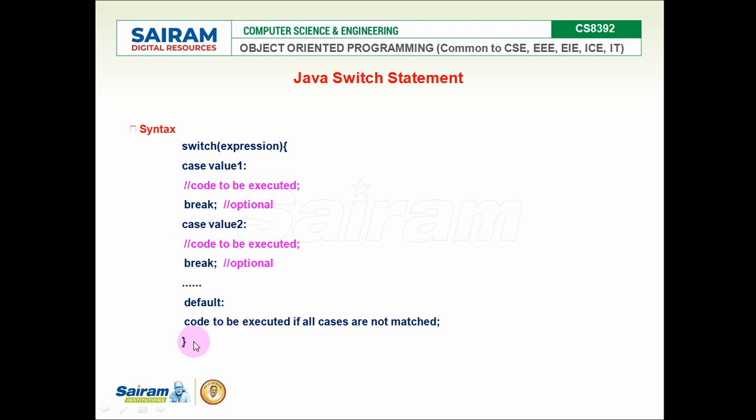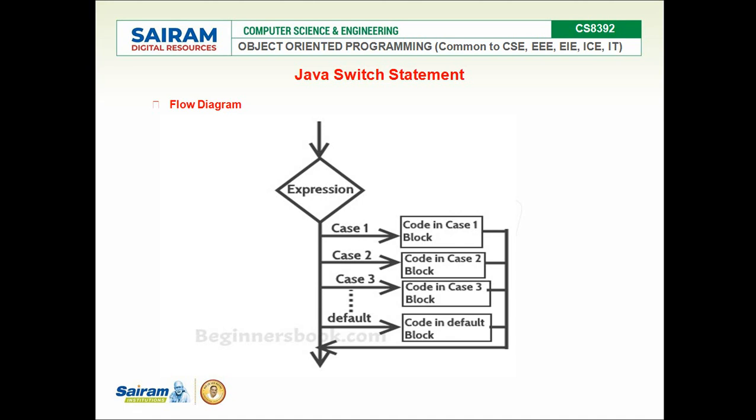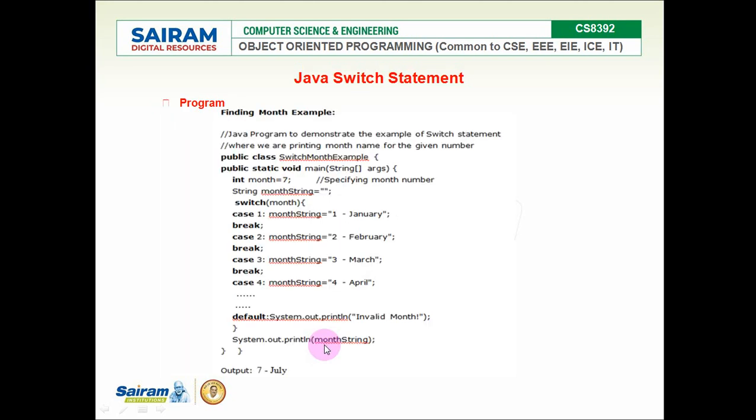So this is the syntax and control flow of the switch statement. If the expression evaluates to the value 1, this block will be executed. If the expression evaluates to value 2, this block will be executed, and respectively the corresponding numbered block will be executed. If no case matches, the default case is called, and thereafter it comes out of the switch. And we'll have an example.